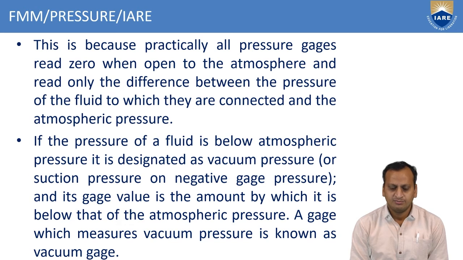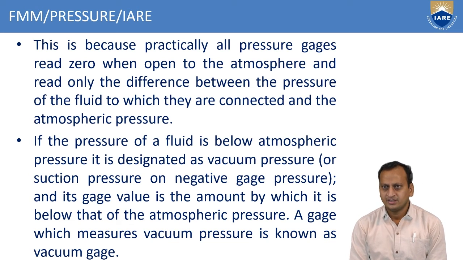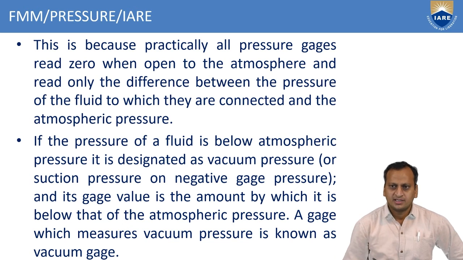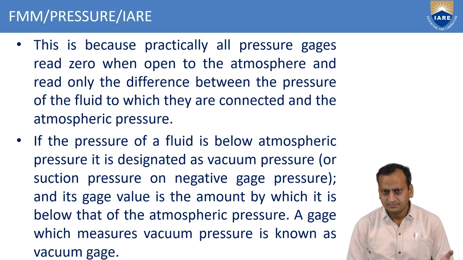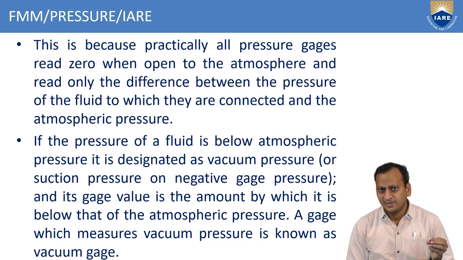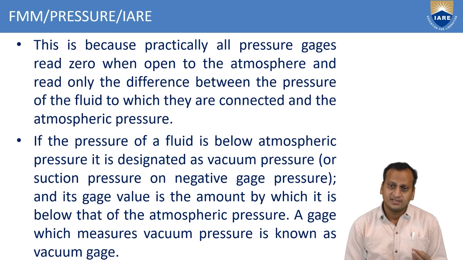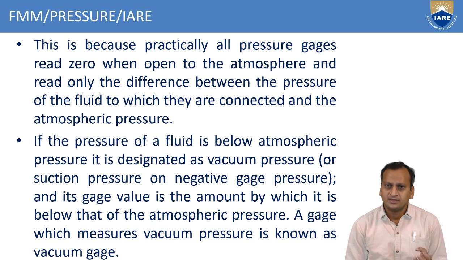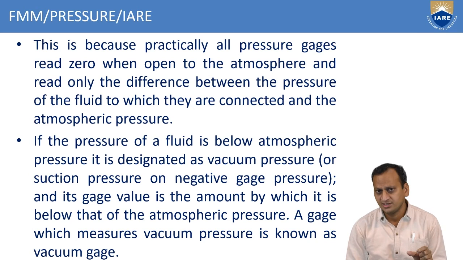If the pressure of a fluid is below atmospheric pressure, it is designated as vacuum pressure, suction pressure, or negative gauge pressure, and its gauge value is the amount by which it is below atmospheric pressure. A gauge which measures vacuum pressure is known as a vacuum gauge. So here there are two types: one gauge to measure the gauge pressure, another to measure the vacuum. These two are mechanical gauges only, but the working principle is different. One measures the pressure above the atmospheric pressure. The other measures how much it is below the atmospheric pressure.